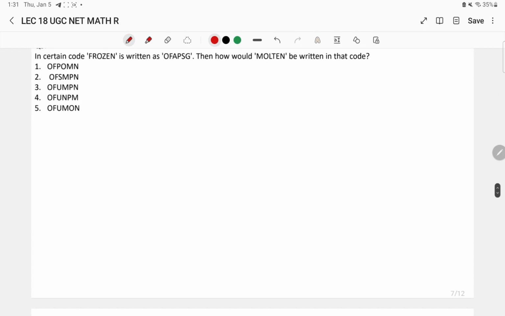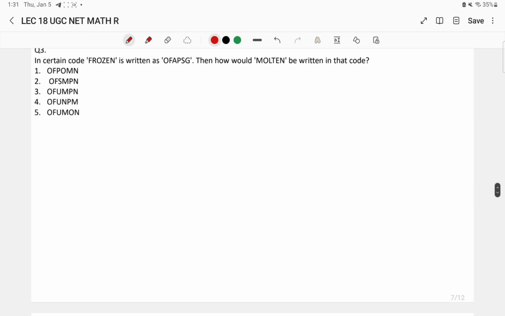In a certain code, FROZEN is written as OFAPSG. Then how would MOLTEN be written in that particular code? Okay, we have the same logic that we used before.